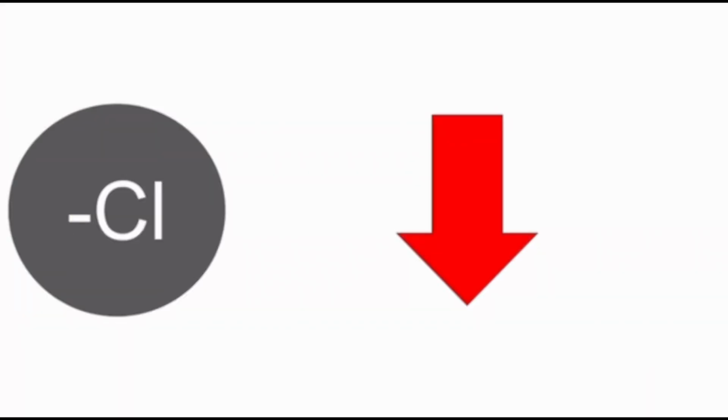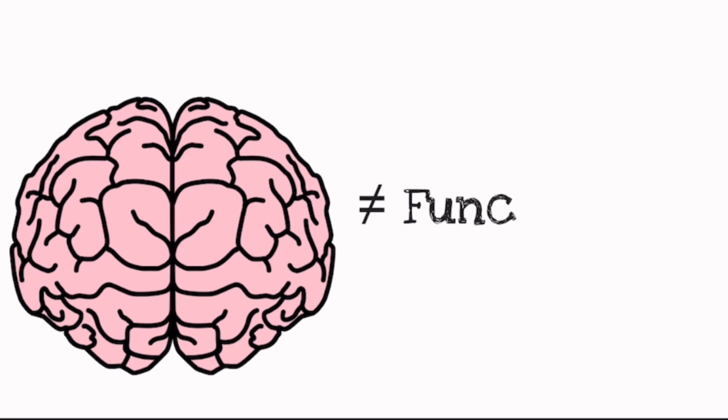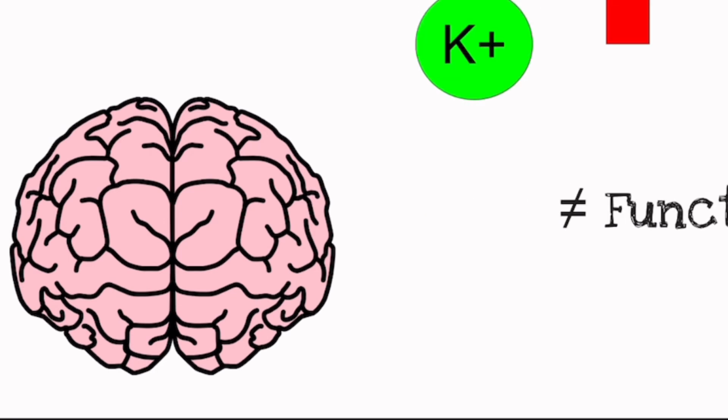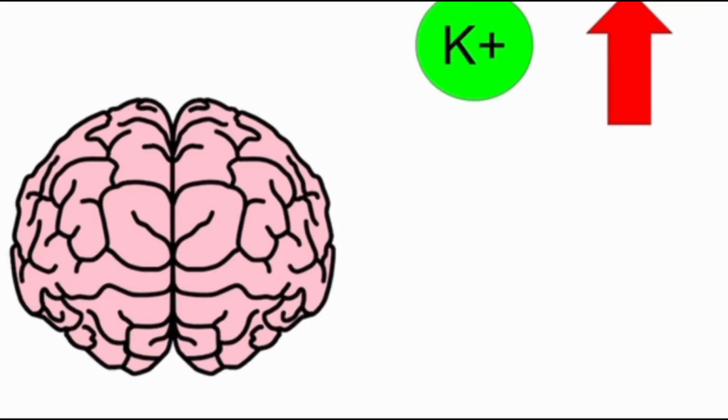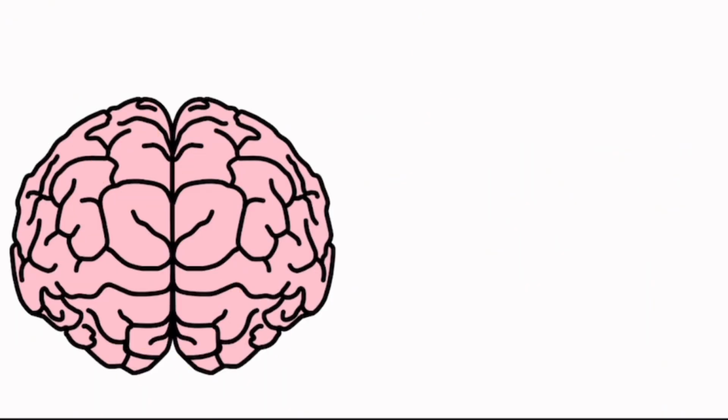Since chloride ions help with properties of the brain, a decreased number of chloride ions in the brain will cause it to disrupt neuron signaling and cause the brain to be unable to function properly, while the increased number of potassium ions will cause the brain to be oversensitive and fire too easily, disrupting the body's functions.